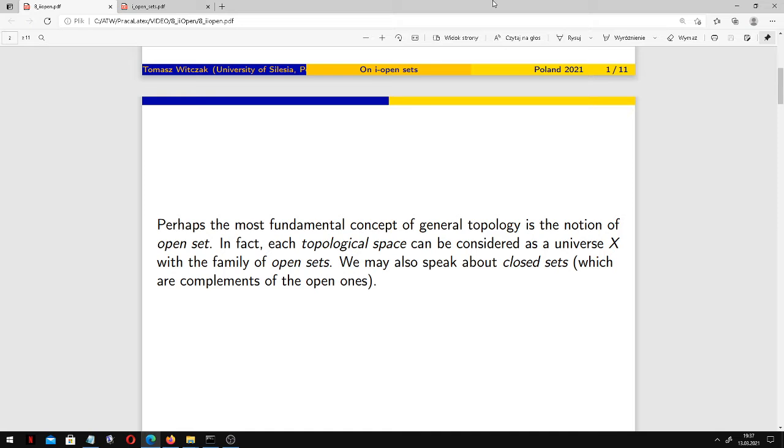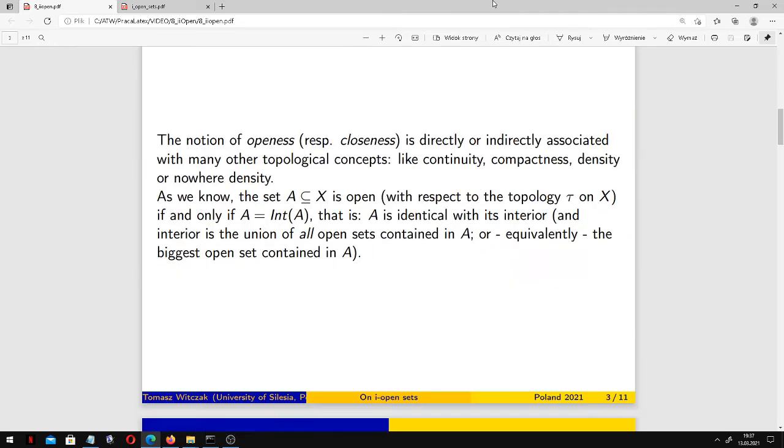We may also speak about closed sets, which are complements of the open ones. If A is open, then the complement of A is closed. The notion of openness, and the same with the notion of closeness, is directly or indirectly associated with many other topological concepts, like continuity, compactness, density, and so on.